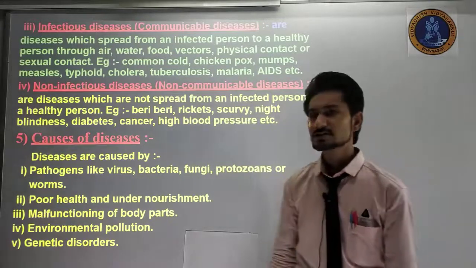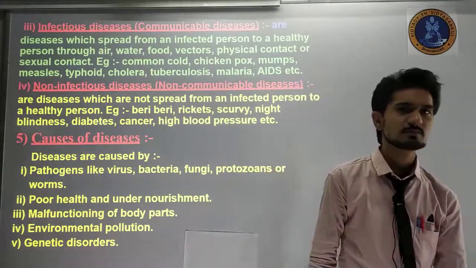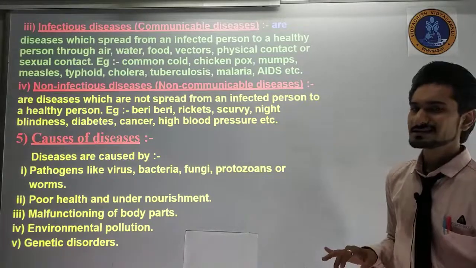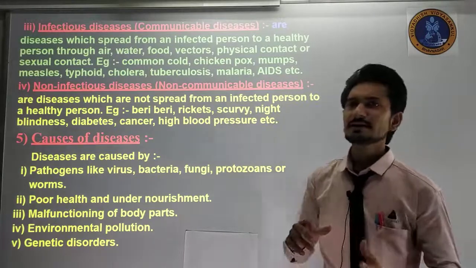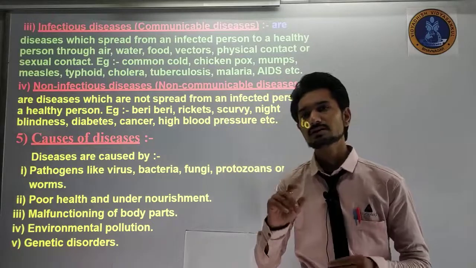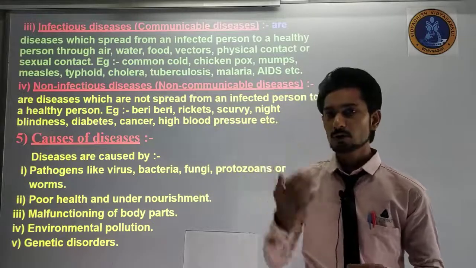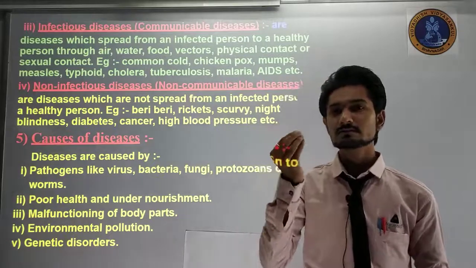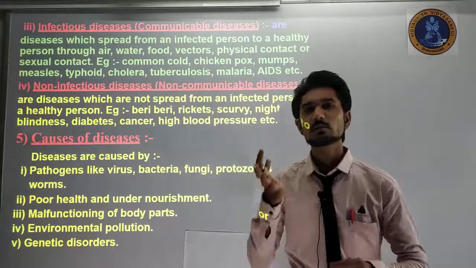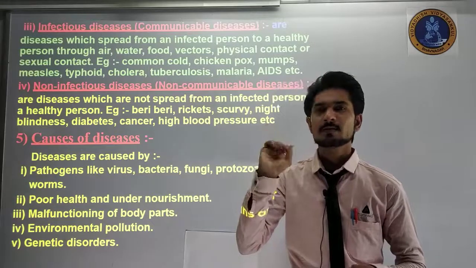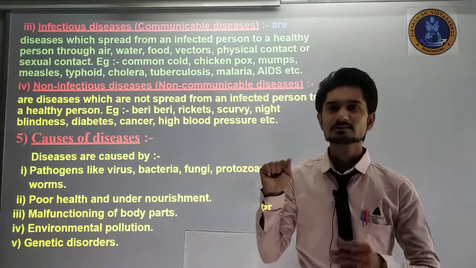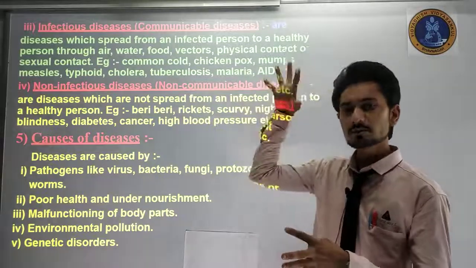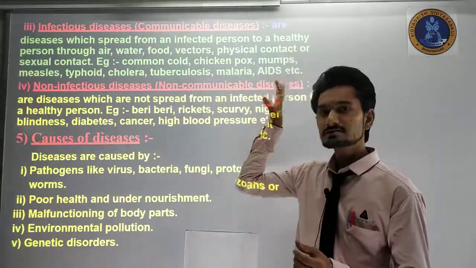Afterwards, genetic disorders. Genetic disorder means what? Sometimes you have heard that by birth you get specs, by birth you get some physical problem or physical damage in your body. These types of things come from your parents or from your elder generations.